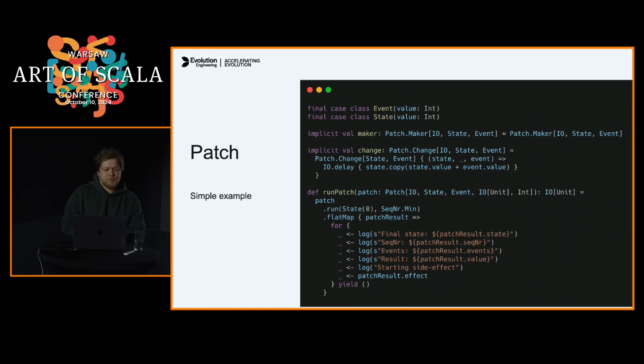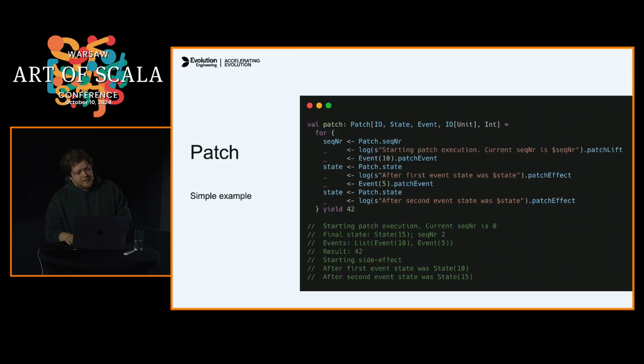In order to run it, we need to provide instances of Maker and Change for our patch. Maker is derived automatically, while for Change, you need to describe how you should apply events to your state. So this is the very basic example and the output of it.